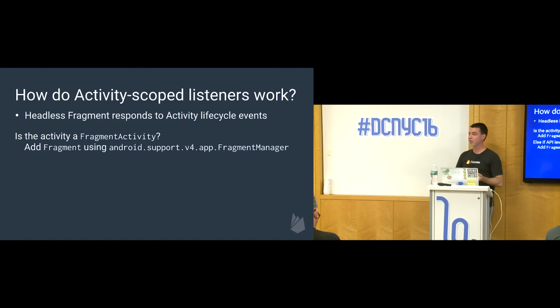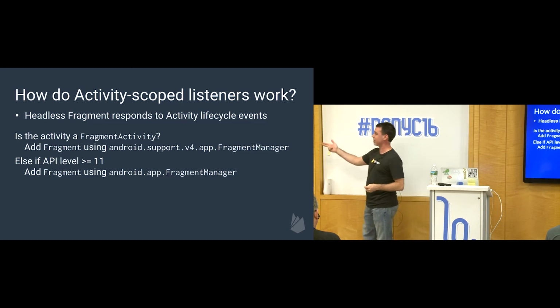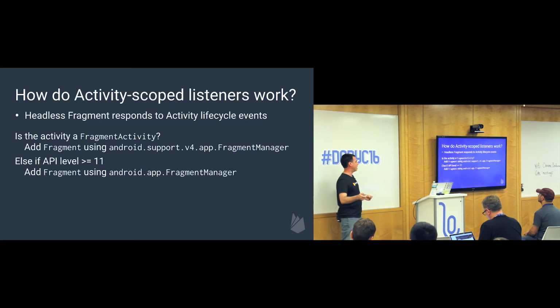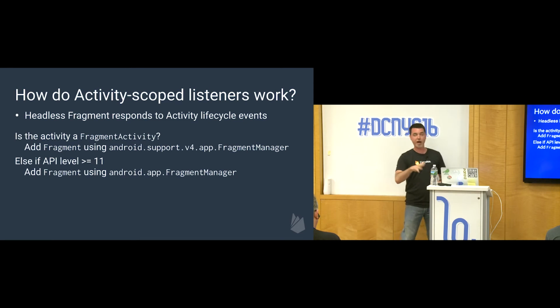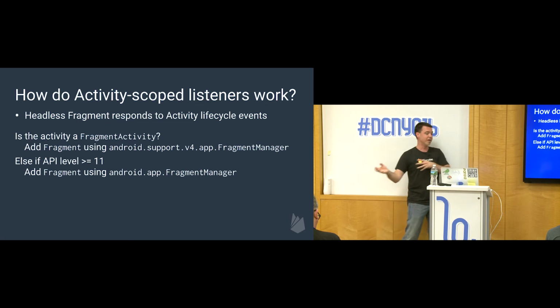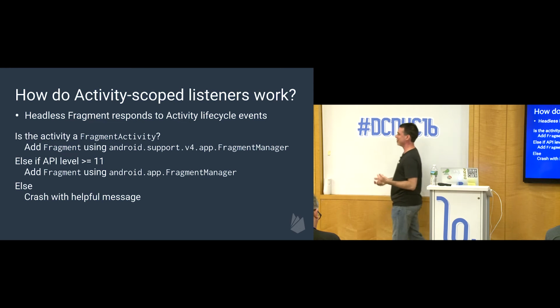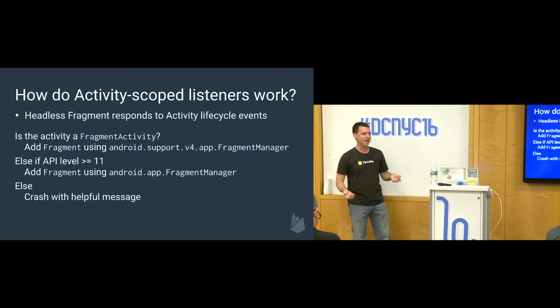But if we're not using a fragment activity, if we're using like an actual platform activity instance, we have to check to make sure it's API level 11 or later. And again, this is Honeycomb. The fragment API was added in Honeycomb. So we have to check. If we're on API 11 or later, we can use those APIs. If not, our only recourse is to crash. We have nothing else to do. We have no way of listening in on the activity lifecycle at all.